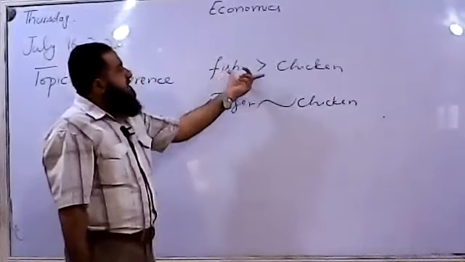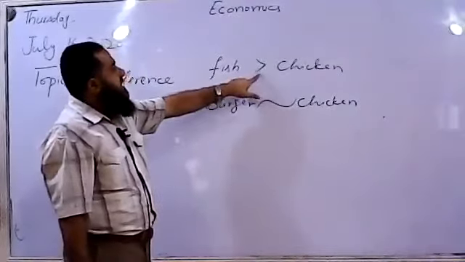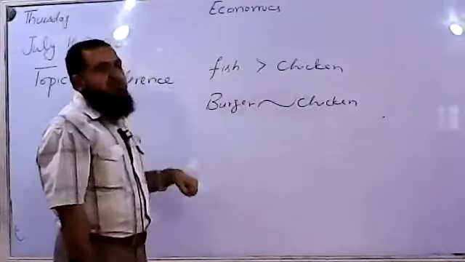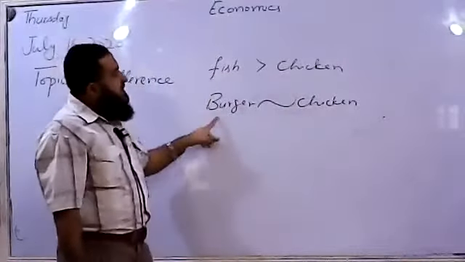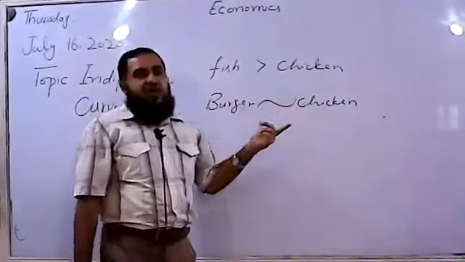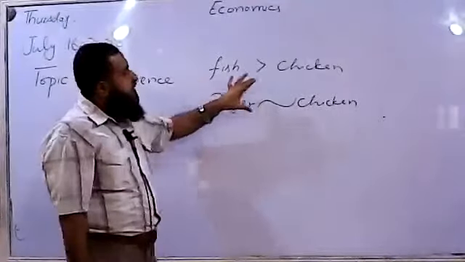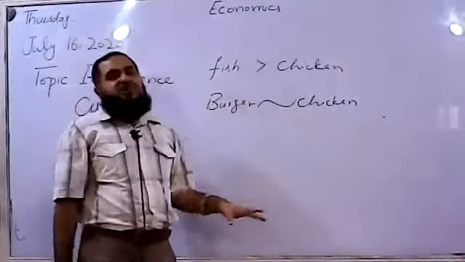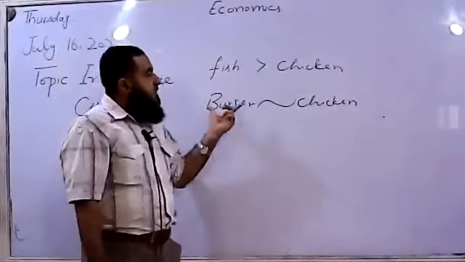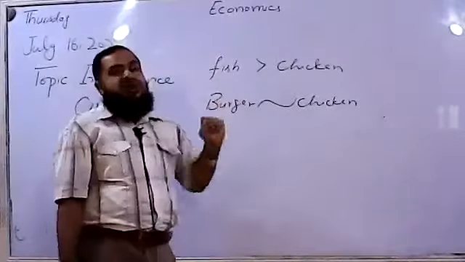Here we find strict preferences. What is the strict? This sign is telling us fish is having more total satisfaction than chicken to the consumer. But here the satisfaction remains the same. The consumer can afford one of them. When the consumer is just indifferent, that both the goods are giving him the same satisfaction, or the different bundles of two goods are giving the consumer equal satisfaction, then we say the consumer is indifferent.